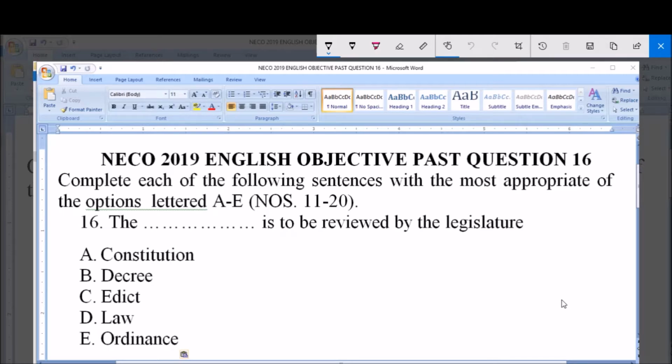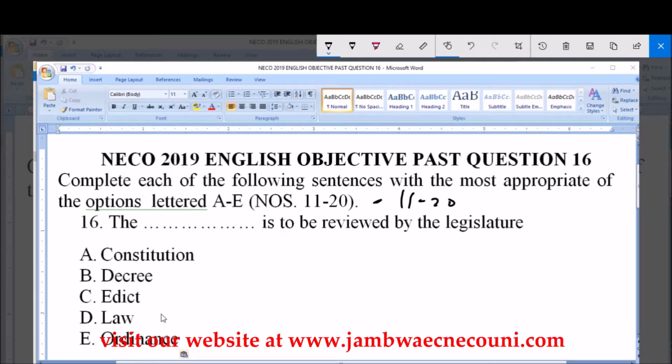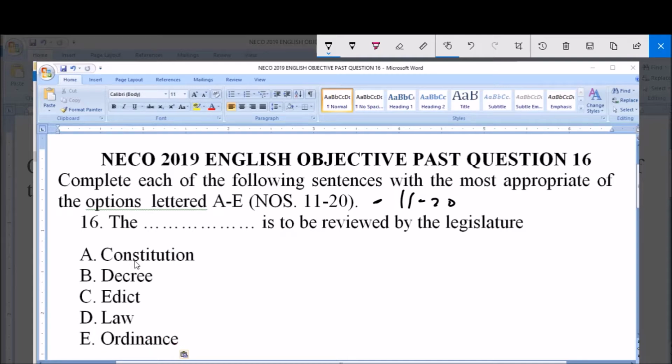Question number 16. The instruction here says complete each of the following sentences with the most appropriate of the options lettered A to E. We are using this instruction to answer questions 11 to 20. And question number 16 says, "The dash is to be reviewed by the legislature. The dash is to be reviewed by the legislature."